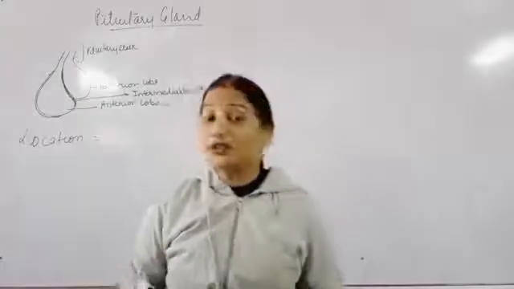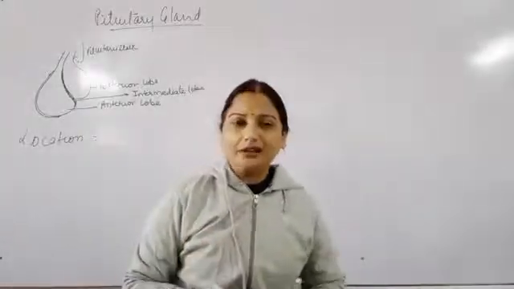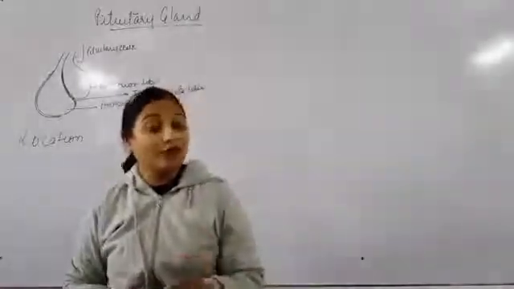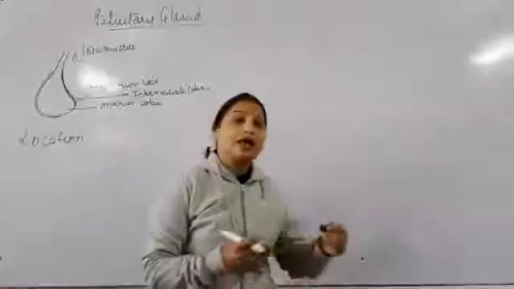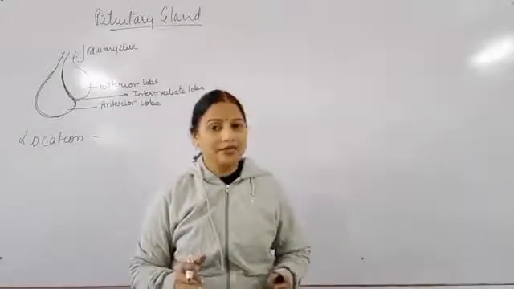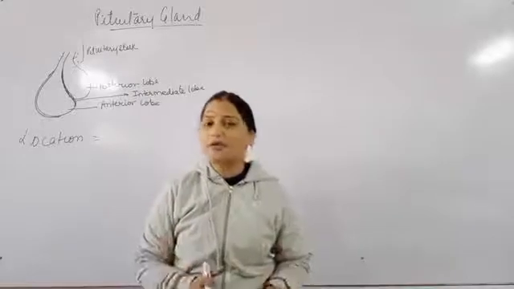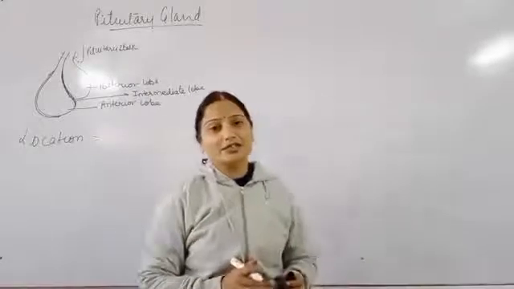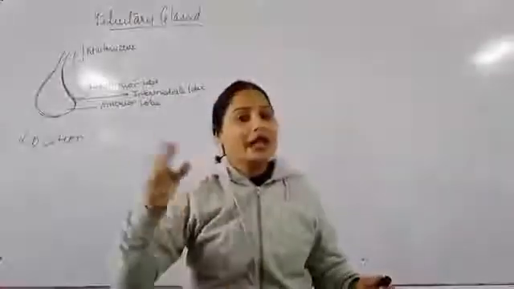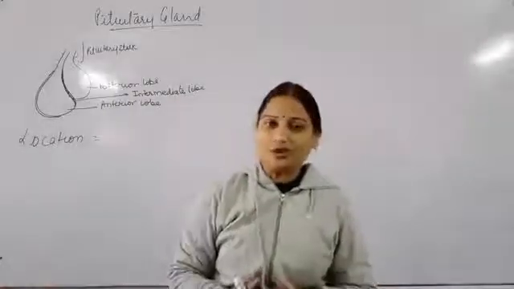I have already told you that we have three different parts of the brain, that is forebrain, midbrain and hindbrain. Now, the forebrain, which is the largest part of the brain, can be divided into two. One is cerebrum and the second is diencephalon.